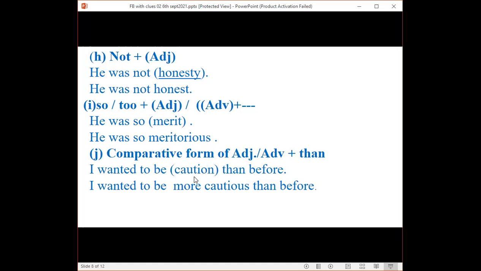Caution is a noun word, but I can't use a noun word here. I will have to use an adjectival word. So cautious is the adjectival word, but another point is that only using an adjectival word is not enough. Rather, the adjectival word is to be used in its comparative form. So I've used more cautious. More cautious is the comparative form of the adjectival word cautious.